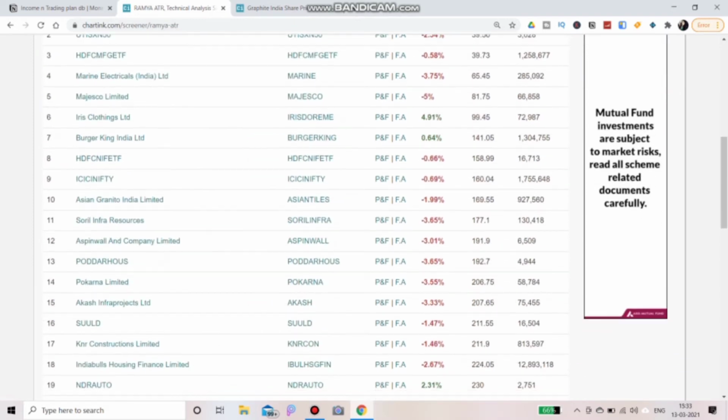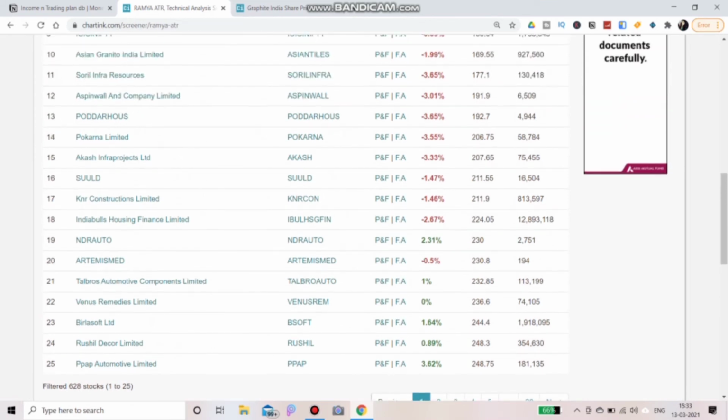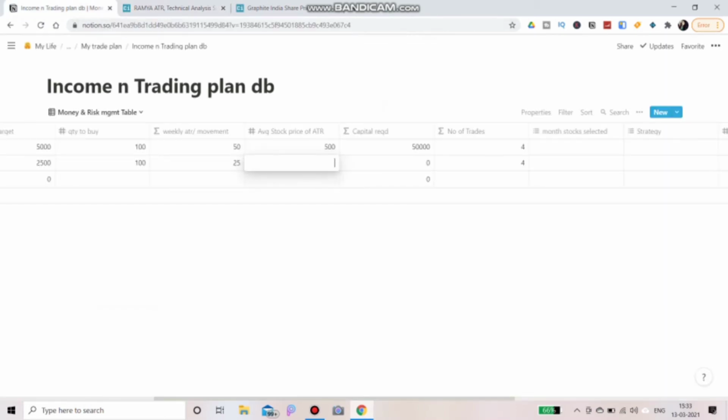Now we are seeing it for 25, so there are more stocks than for 50 ATR. So Birlasoft is there. The minimum average is 244, so we can enter it as 250 here. Okay, 250 is our price movement required. So 250. Okay, average stock price.